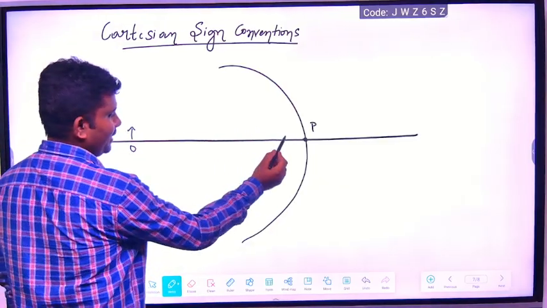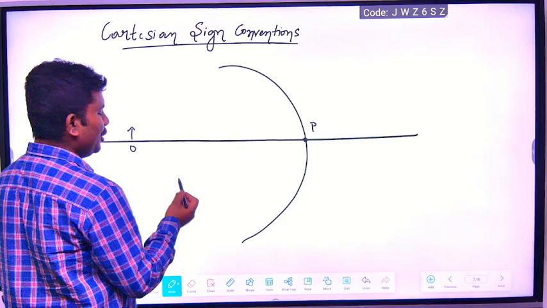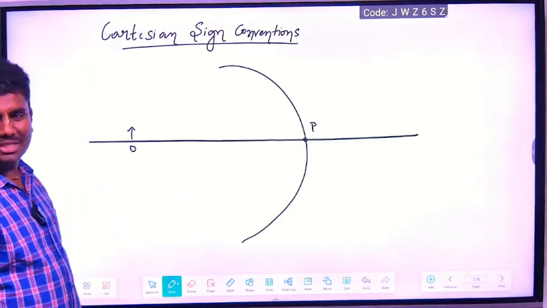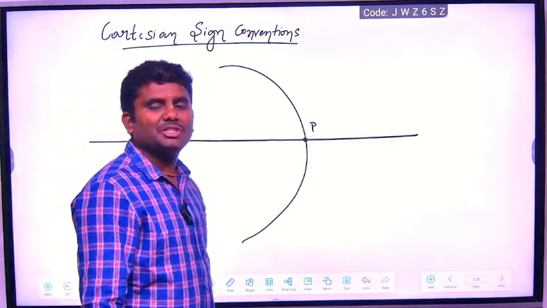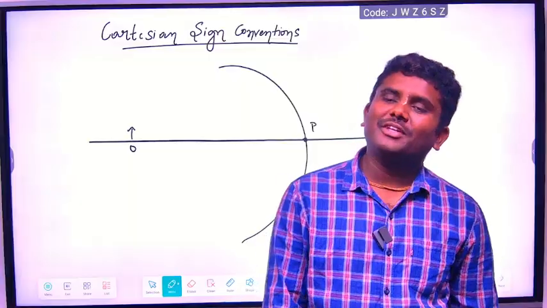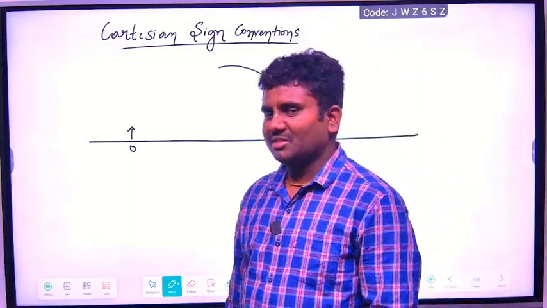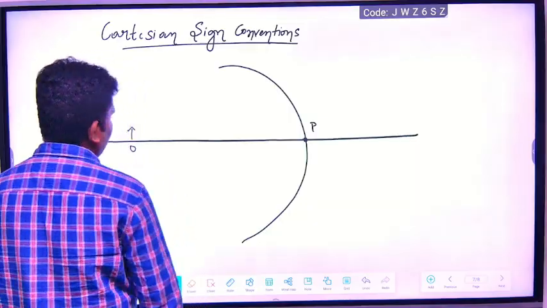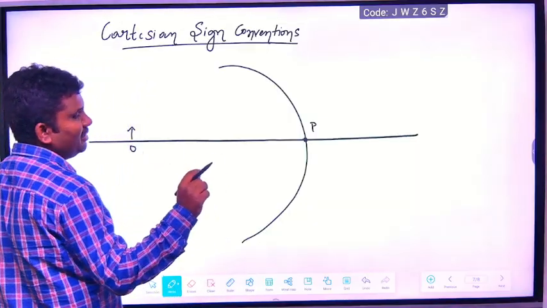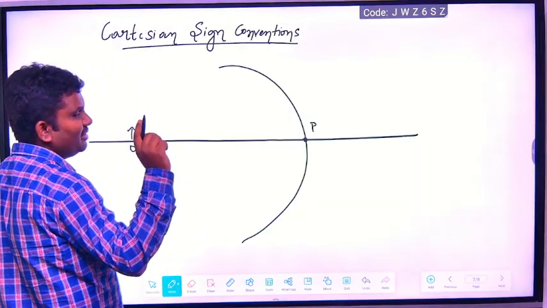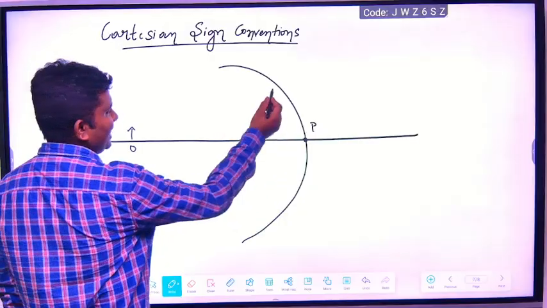It is the distance from pole to object. All measurements we will measure from the pole of the mirror. Even for a lens, all the distances are measured from the pole.